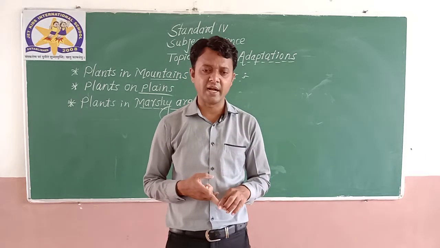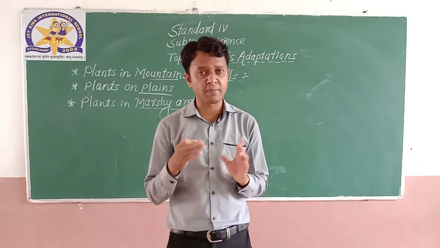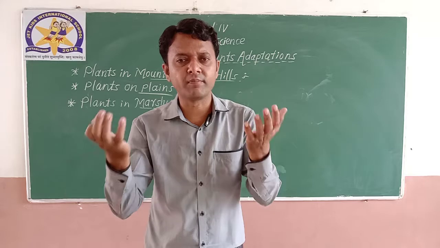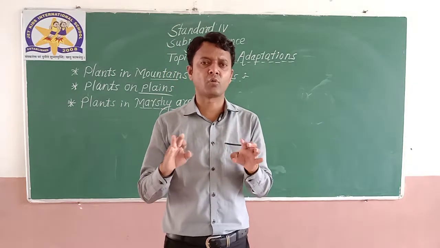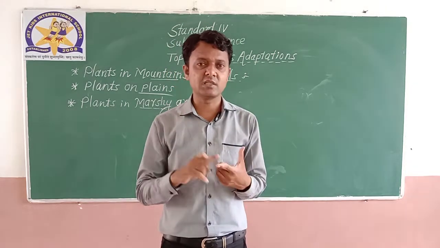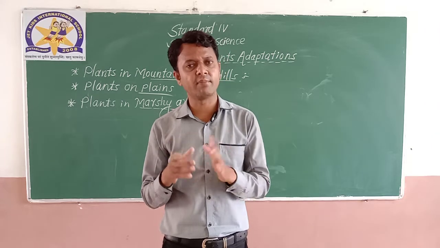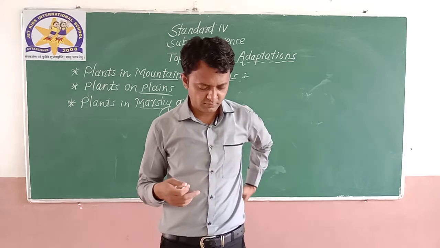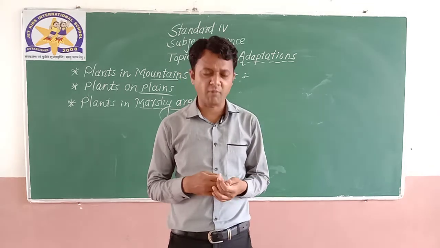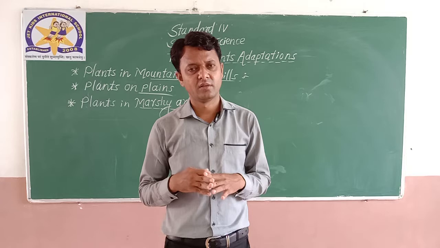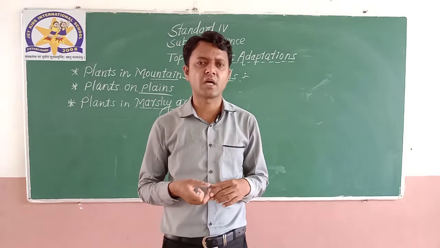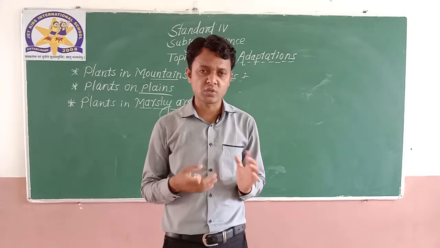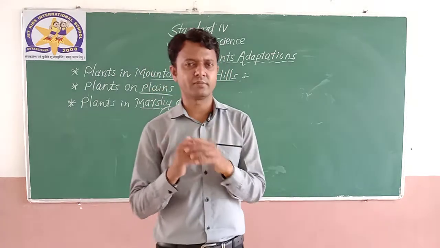And these plants develop roots that emerge out. See, these plant roots are out of the land. Generally we see roots are under the ground, but plants in marshy areas develop roots which emerge out from the surface of the marsh, and here the roots only help the plant to breathe.